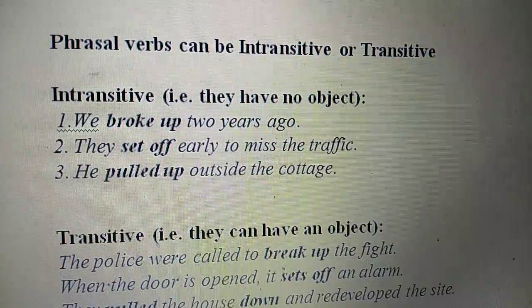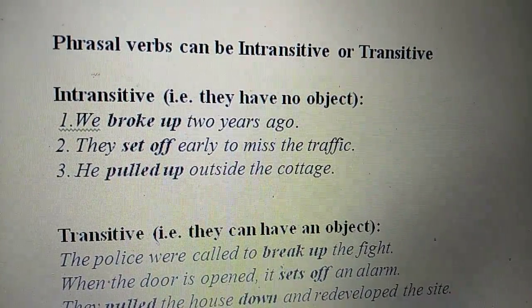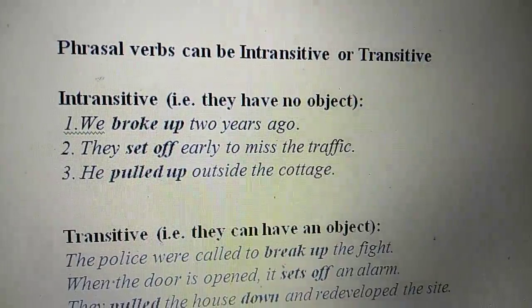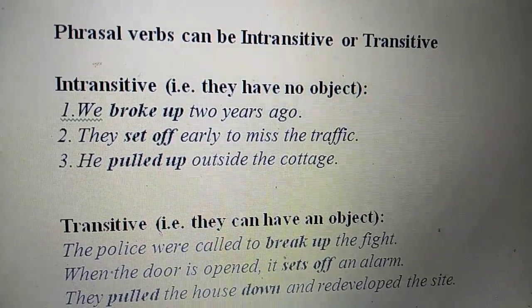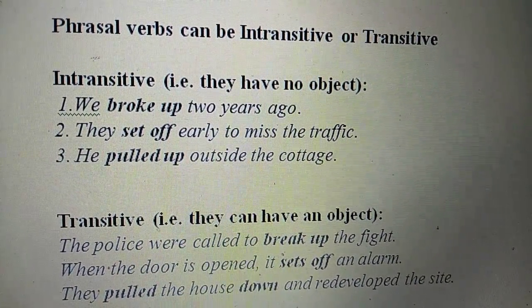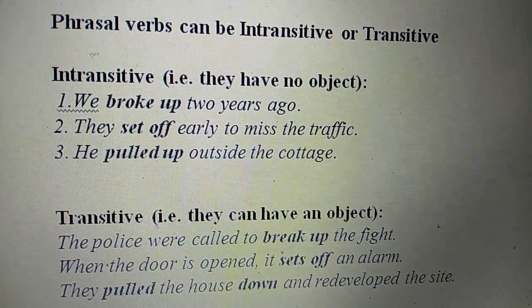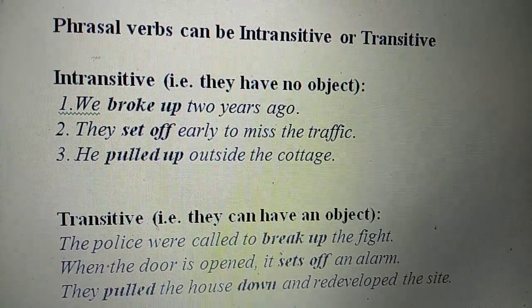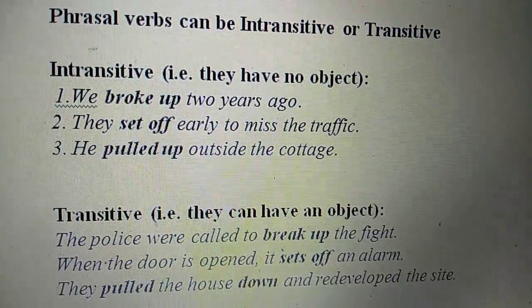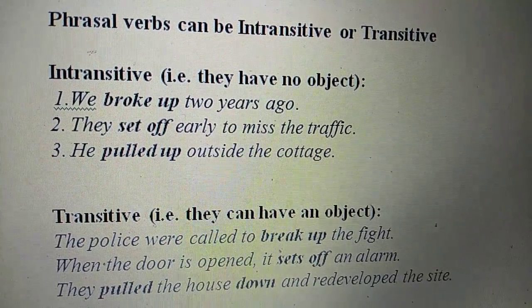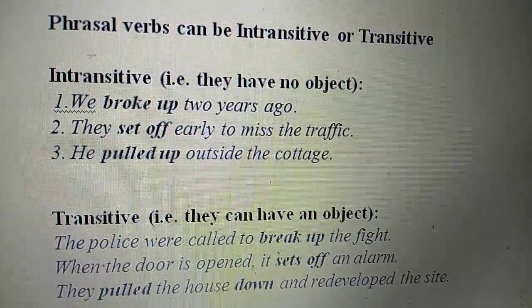In these sentences, the phrasal verbs have no objects because to identify objects in the sentences, we just put the question words after the verb, and the question words are what and whom. So if we put these question words after these phrasal verbs, we will not get the answer. It means these phrasal verbs are intransitive phrasal verbs here.